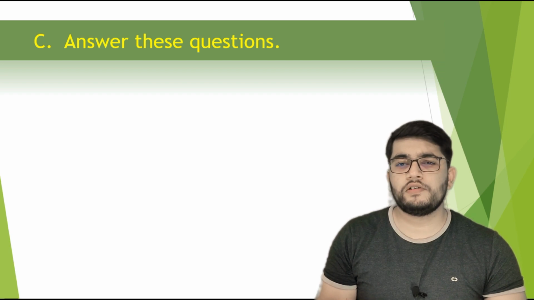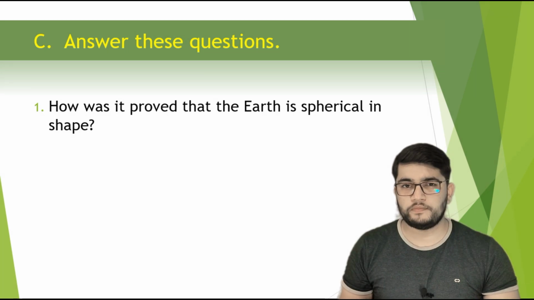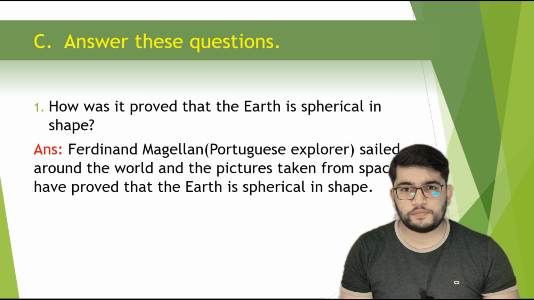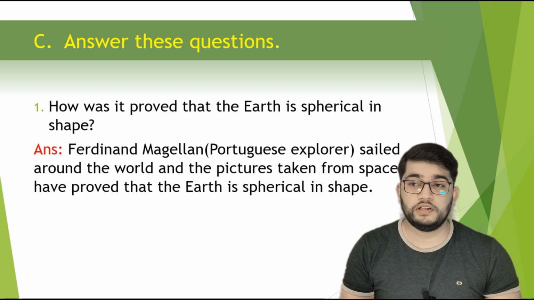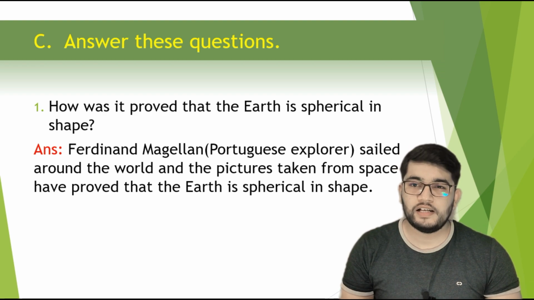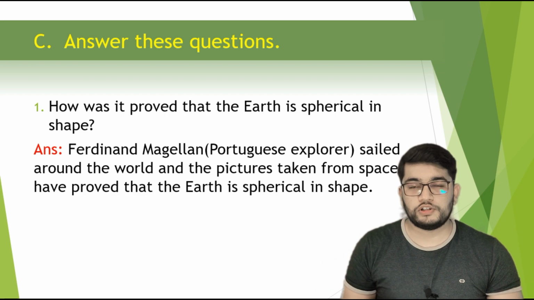Let's see the question number C now. Answer these questions. In that first one we are having, how was it proved that the earth is spherical in shape? Answer for this is Ferdinand Magellan, who was a Portuguese explorer who sailed around the world, and the pictures taken from space have proved that the earth is spherical in shape. Okay. So this is the answer for this question.